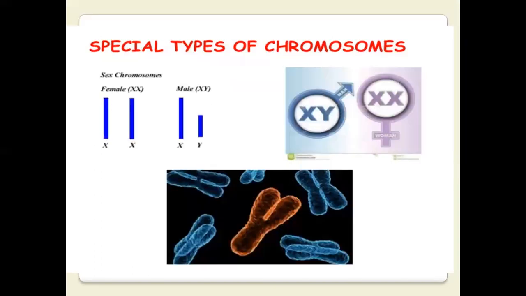Special type of chromosomes. These are the sex chromosomes: the female is double X, X and X, the male is X and Y.